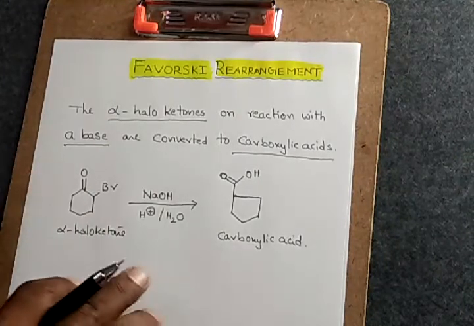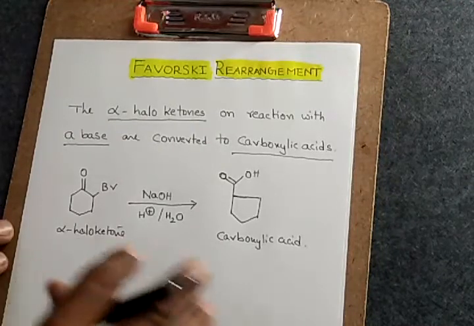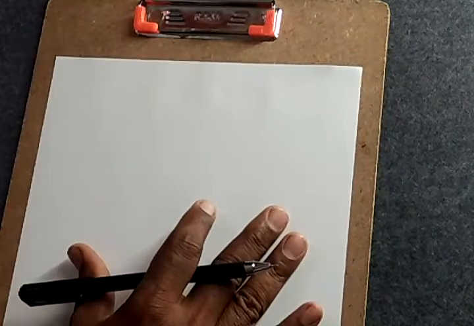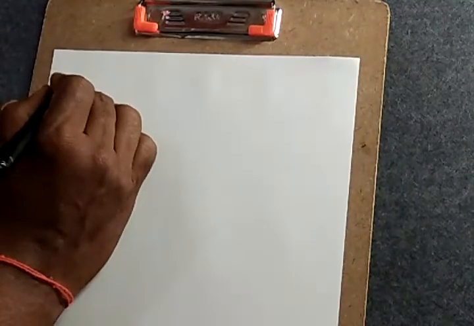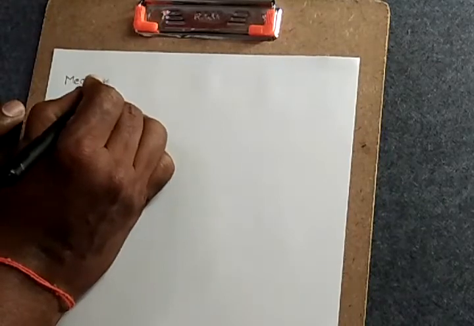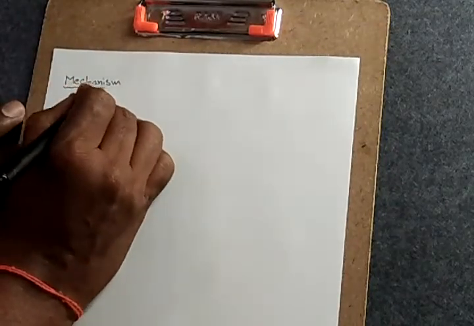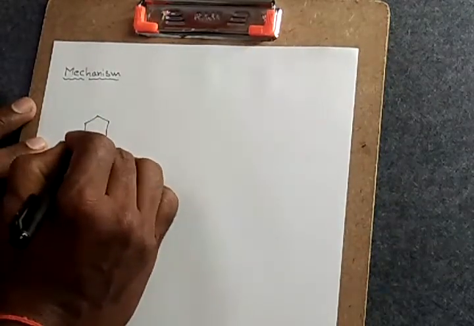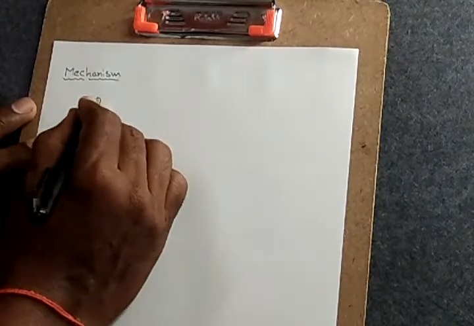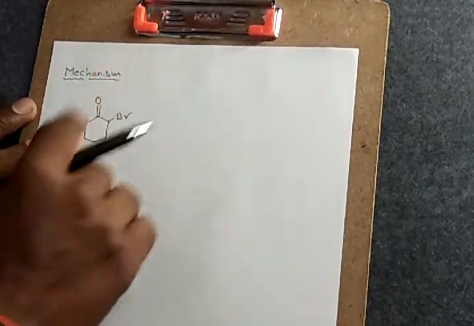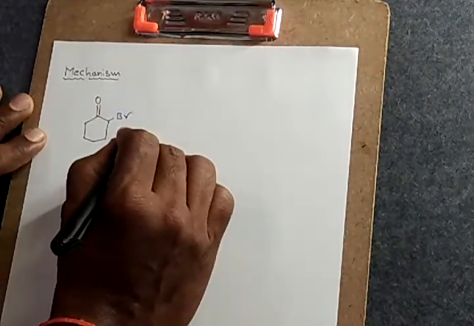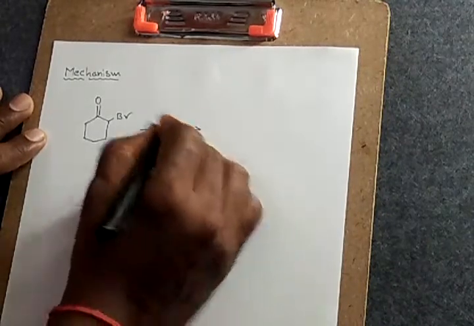Now I am going to explain you the mechanism in which this conversion takes place. Let us observe. It is also a very simple thing. Suppose you have started with the reactant, the alpha haloketone, alpha-bromocyclohexanone or 2-bromocyclohexanone, you may call this. First of all, this is subjected to the treatment with a base,